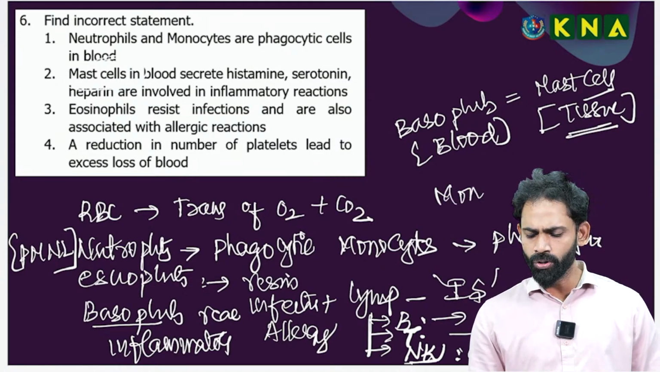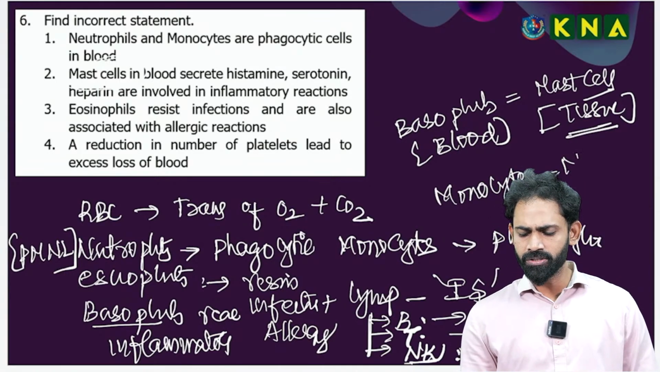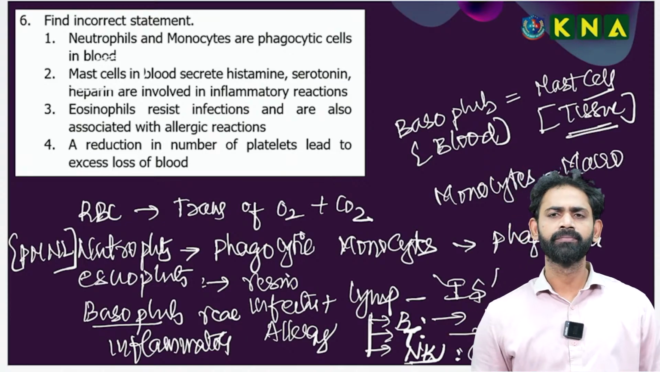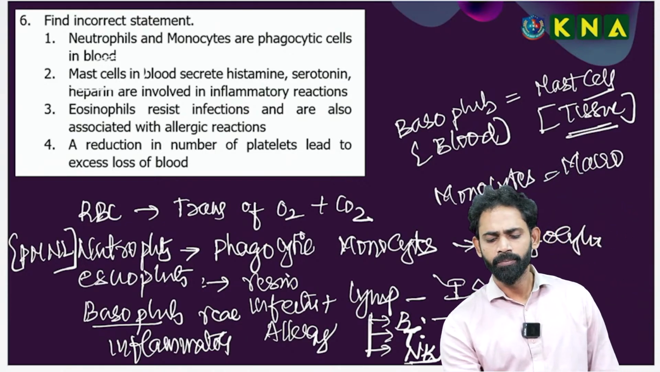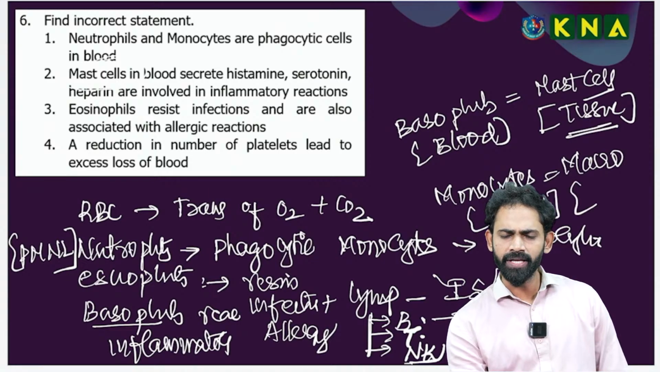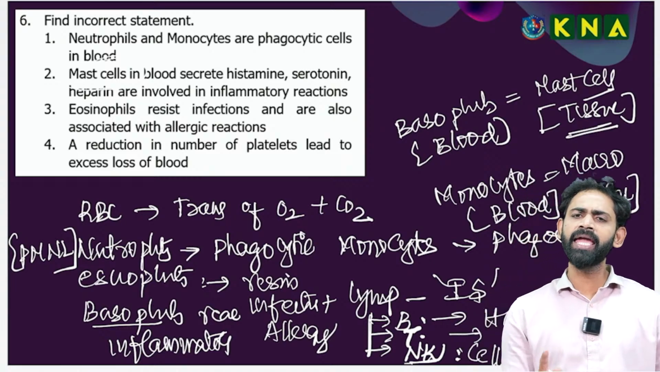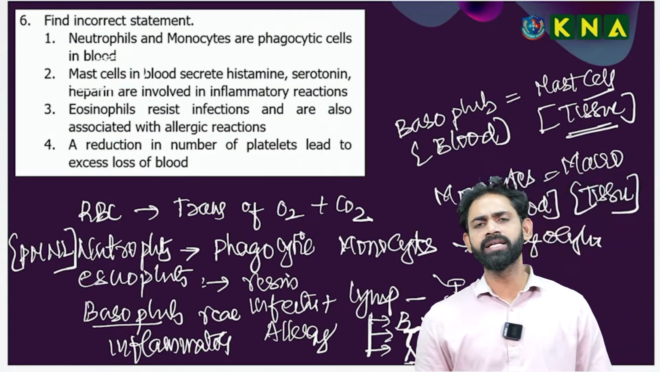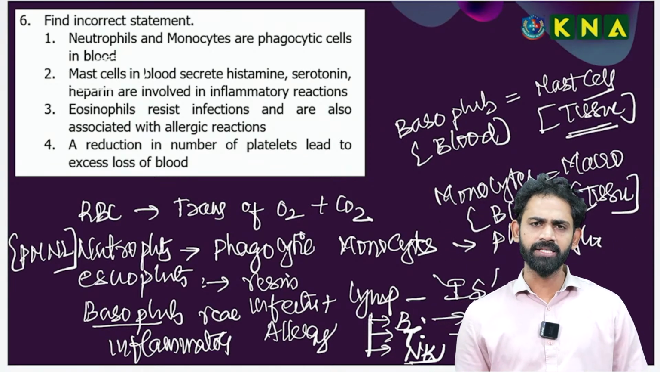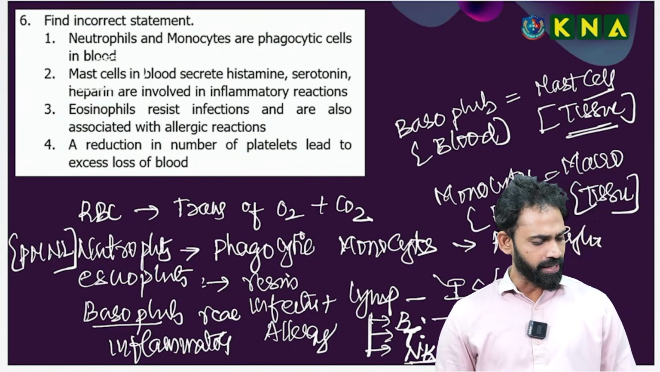The same point I am going to tell. Next one is the monocyte. It is a phagocytic cell, as we already know. That is equal to macrophage. The only difference is that the monocyte is a phagocytic cell present in the blood, and the macrophage is a phagocytic cell present in the tissues. The same difference as between basophils and mast cells, you can observe between monocytes and macrophages.